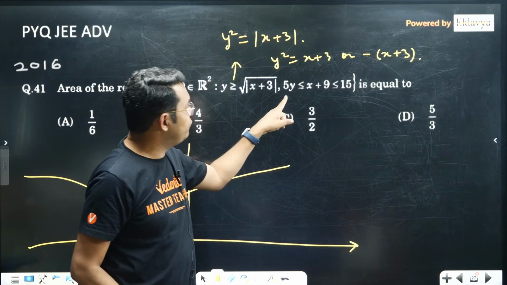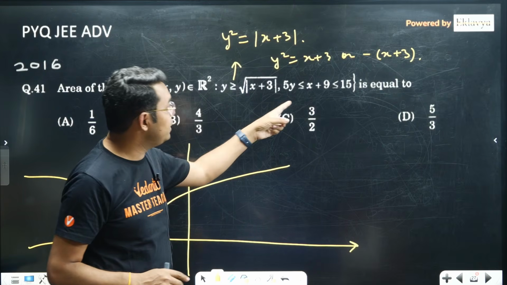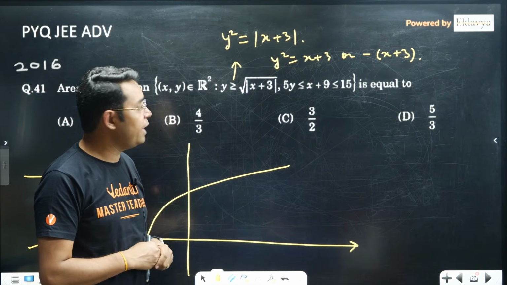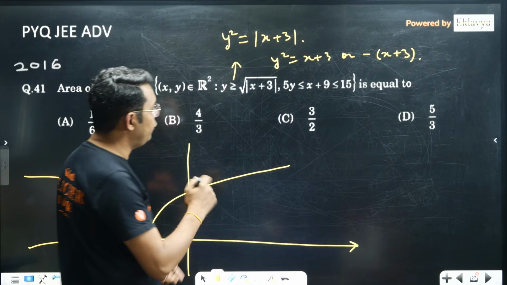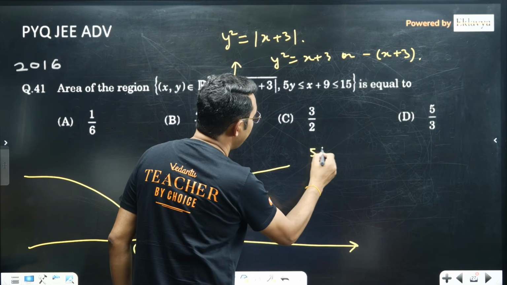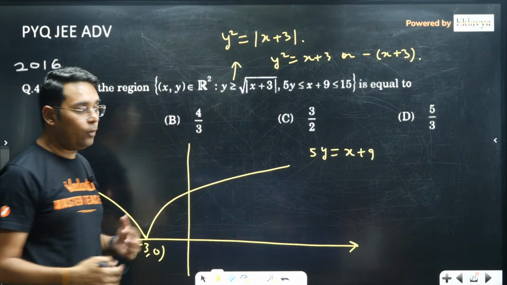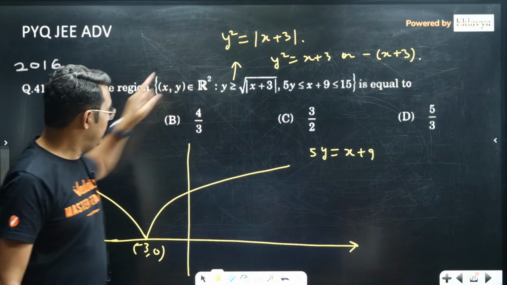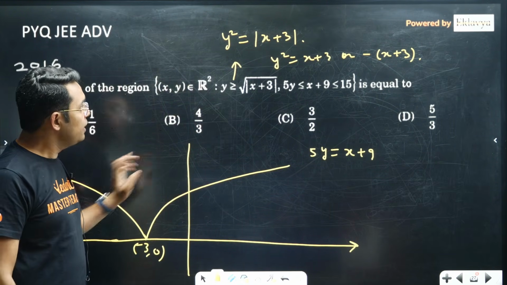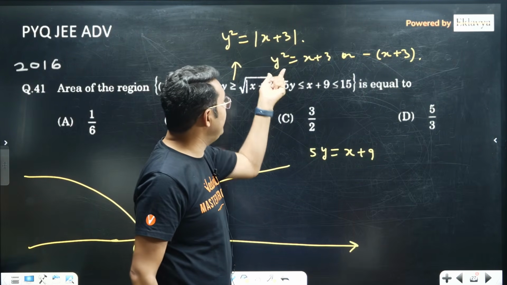Now next is 5y less than or equal to x plus 9 less than or equal to 15. For that the boundary should be 5y equal to x plus 9. Now to get the point of intersection of this line with these two half parabolas, I'll put x plus 3 value.